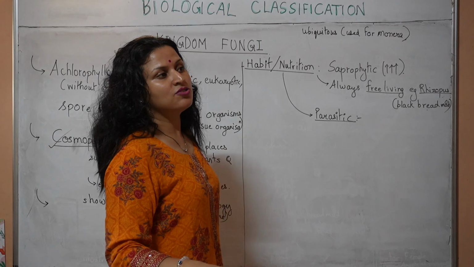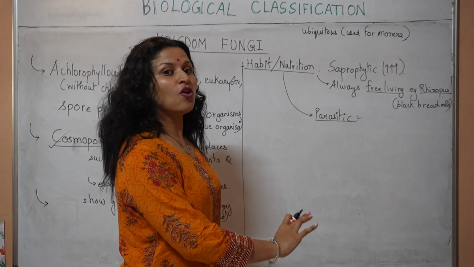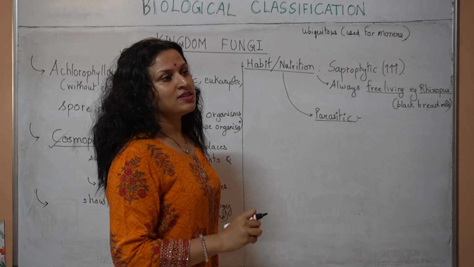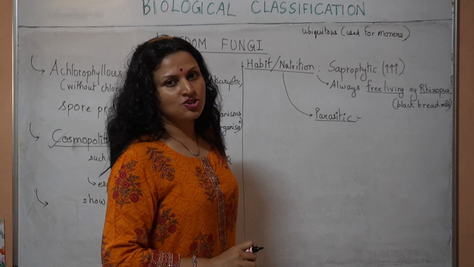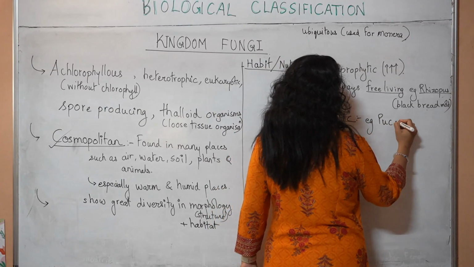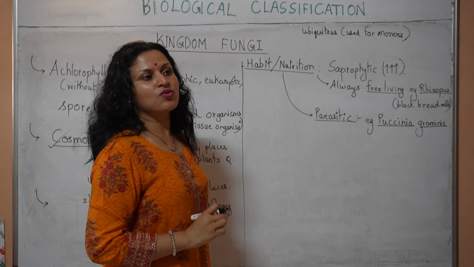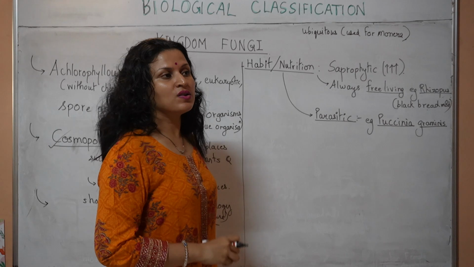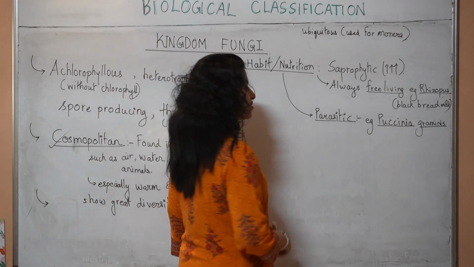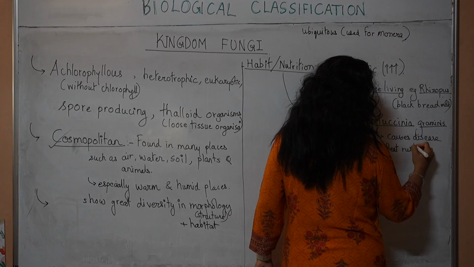Some fungi don't live as saprophytic forms or free living forms. They want to grow on other organisms and derive nutrition from them. That's called parasitic nutrition and parasitic habit. An example is Puccinia graminis. This fungus grows on wheat plant and causes a disease in the wheat plant which is called the rust of wheat, very important. Causes disease, wheat rust or rust of wheat.